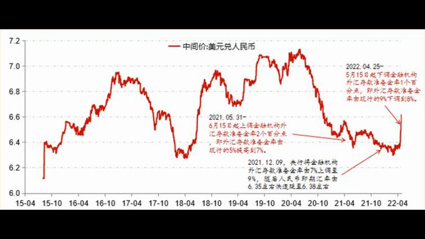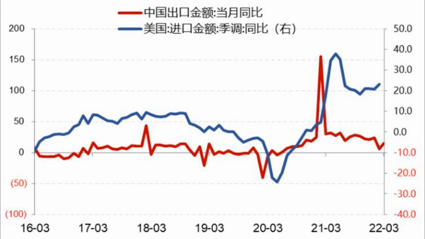The devaluation of the pound in 1967 was a response to pressures similar to those faced by the RMB today, including external economic pressures and a need to bolster export competitiveness. The decision to devalue aimed to address the balance of payments crisis, reflecting the complex interplay of domestic and international economic factors.